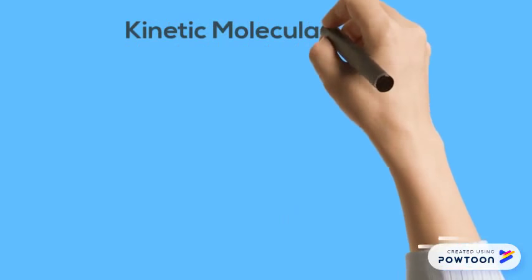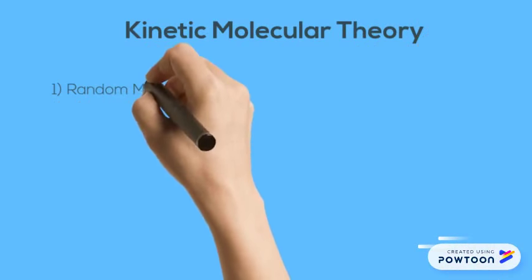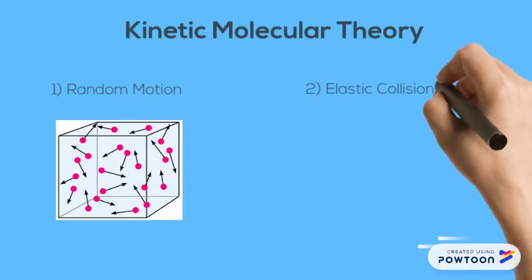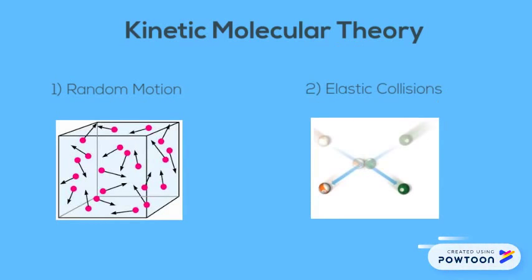The first assumption is that all the gas molecules are in constant random motion. Their pathways cannot be predicted nor predetermined by external factors. The second assumption states that the collisions between gas molecules are completely elastic, meaning that the total kinetic energy is conserved and the momentum of the molecules stays constant.